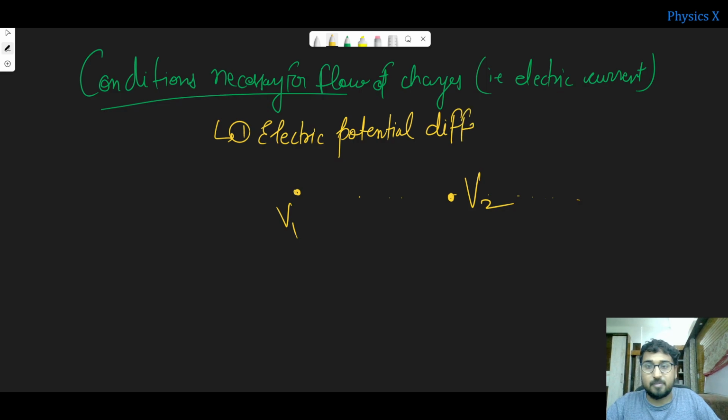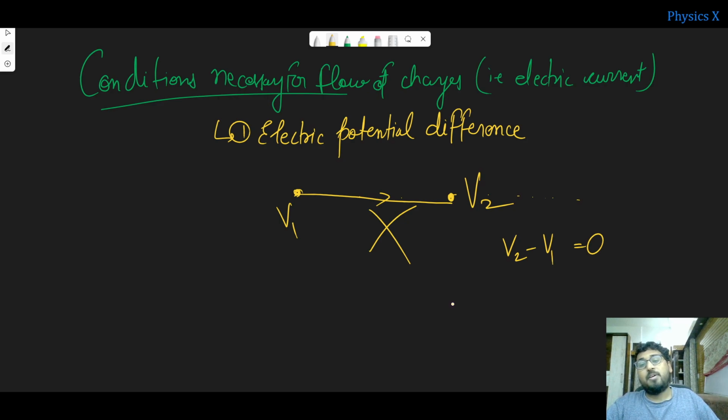So the first condition is that there must be an electric potential difference, right? Because if V2 minus V1 is 0, then from this point to this point current will not flow, right? There must be an electric potential difference.